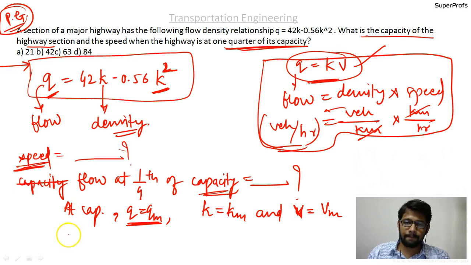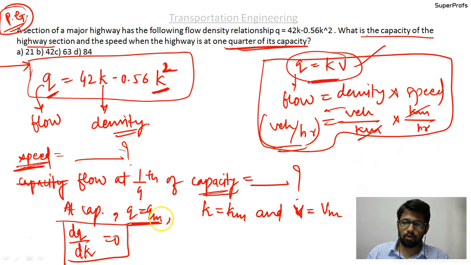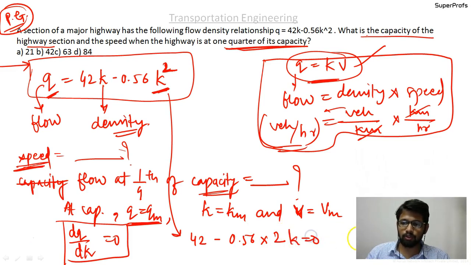So we differentiate dq by dk and set it equal to 0. By doing this operation on this equation, we get 42 minus 0.56 into 2k equal to 0, which gives k equal to, please calculate and tell me the value of k over here.